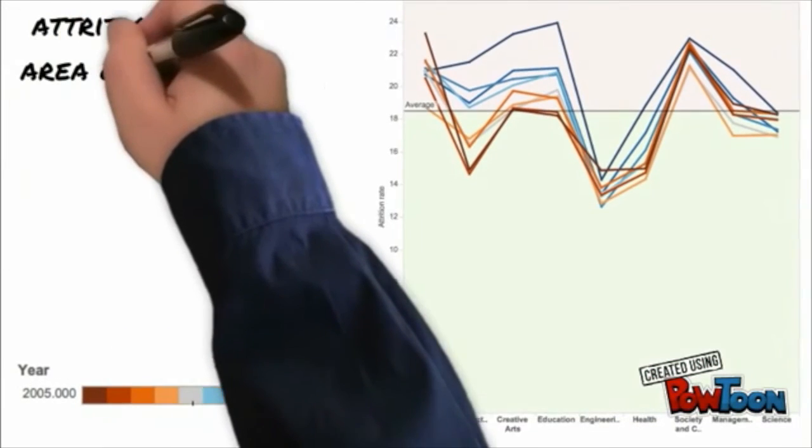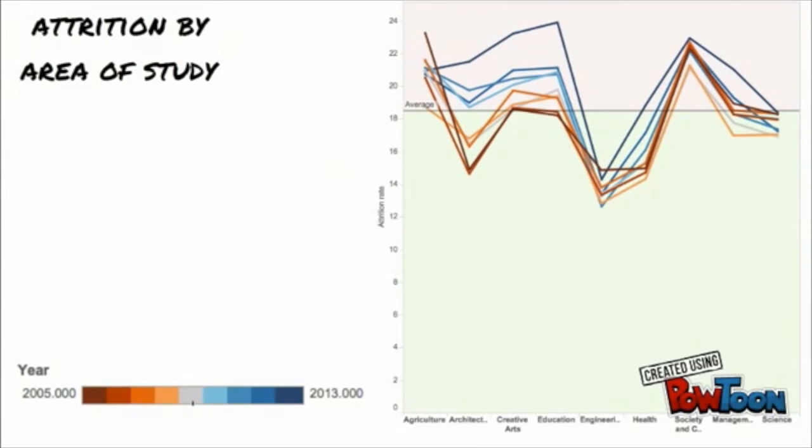Higher education providers can use this information to see which student cohorts need the most support. For example, engineering and health have both had a consistently low attrition rate, so higher education providers should maintain entry requirements and the support available for the students.